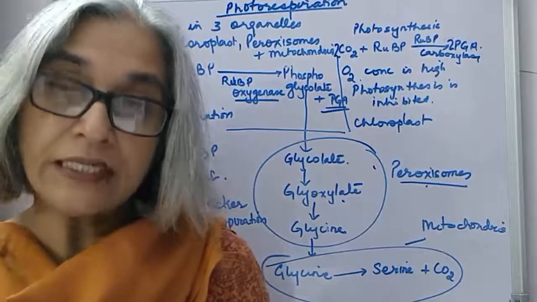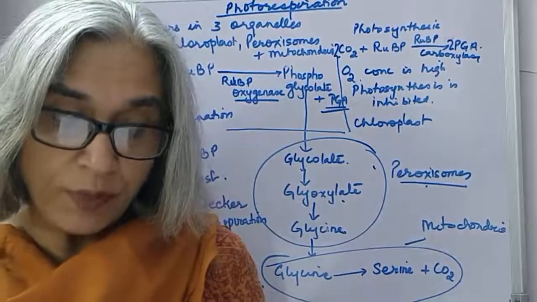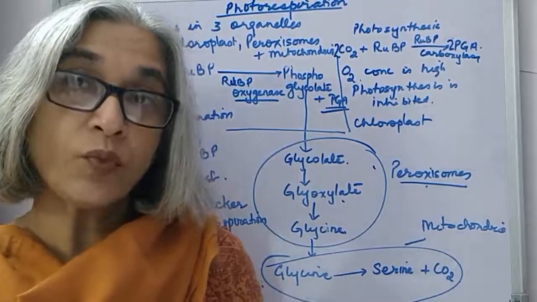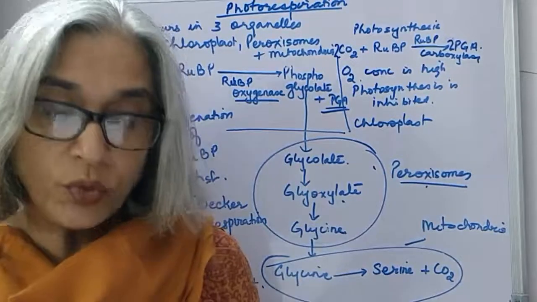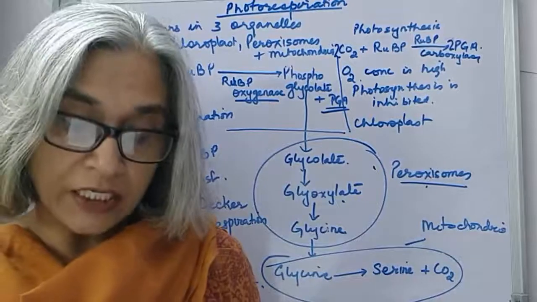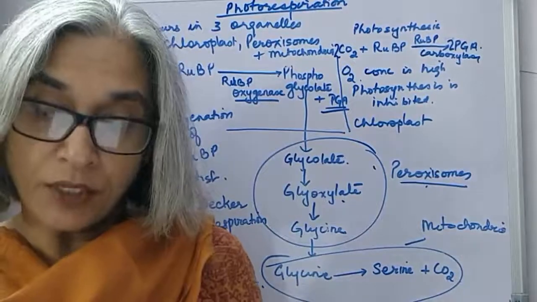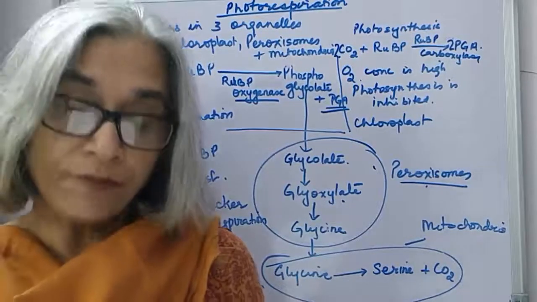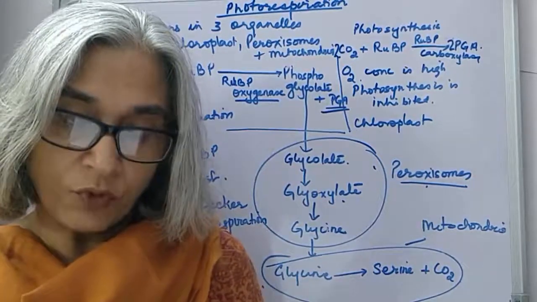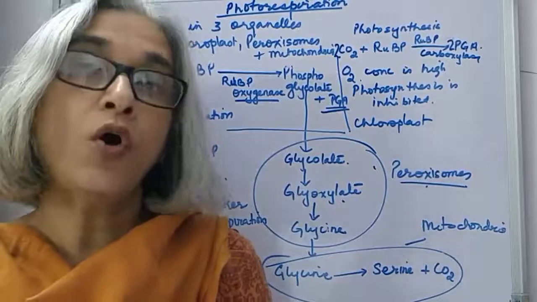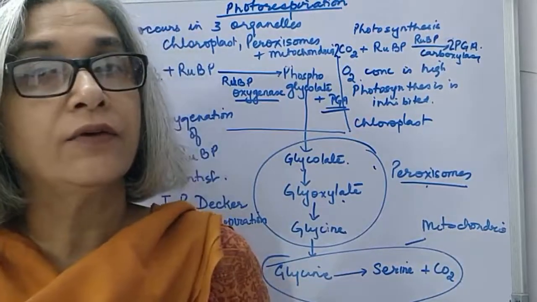The excess light energy can cause damage to the plants. Photorespiration, which means oxygenation of ribulose biphosphate, utilizes part of the light energy and saves the plant from the photooxidative damage. Photorespiration is also called the photosynthetic carbon oxidation cycle.